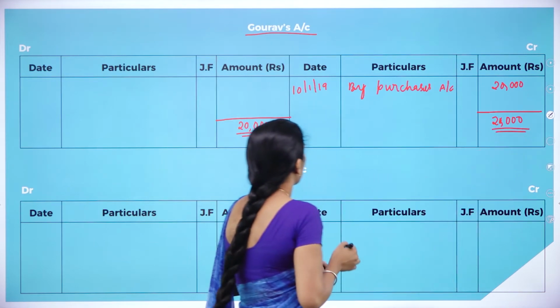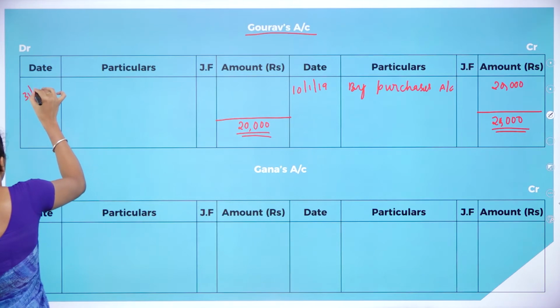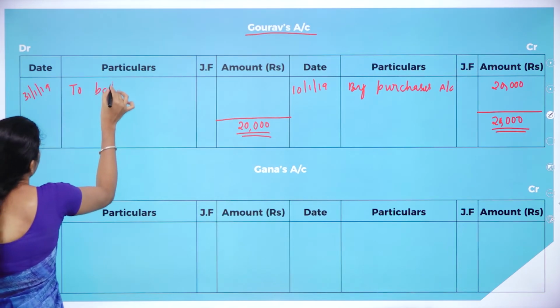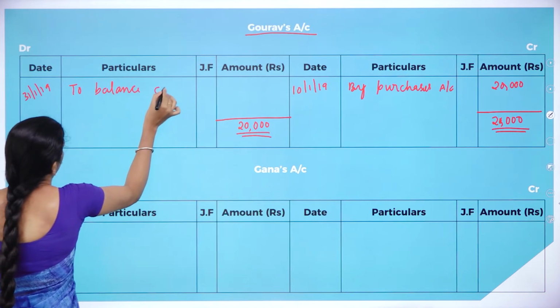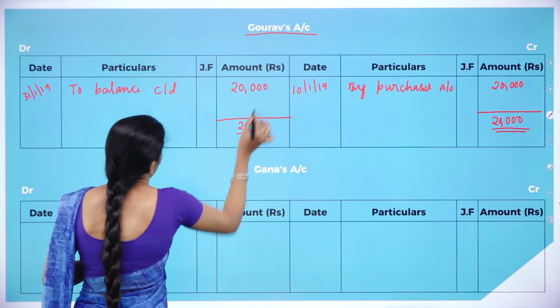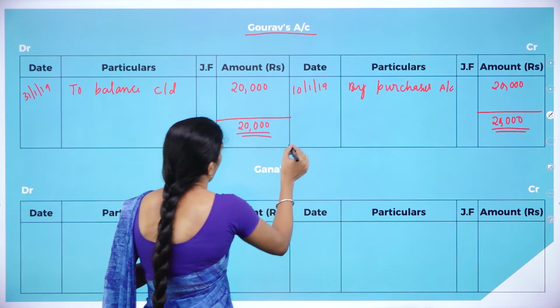Your balancing figure will be 20,000. This has to be written at the end of that particular month, to balance carried down. How much? 20,000.